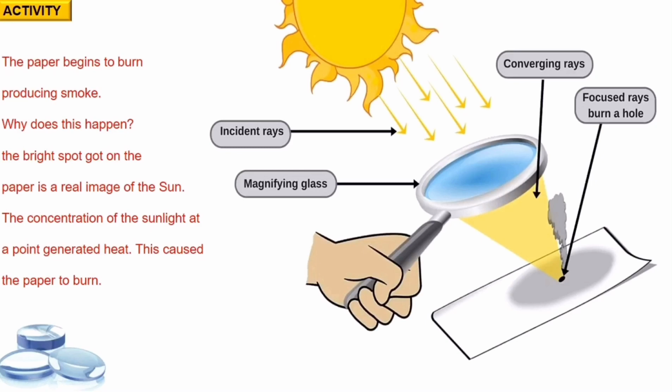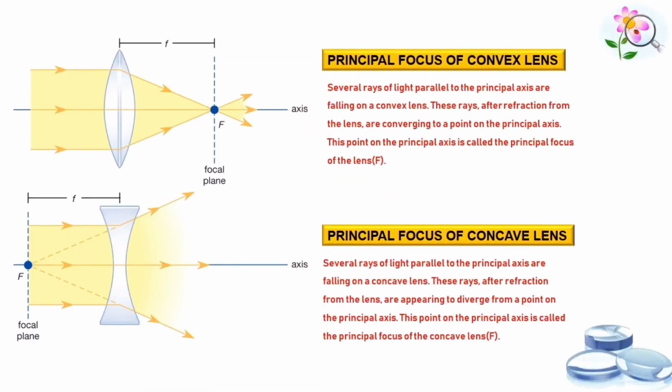The principal focus of a convex lens can be defined as follows: when a beam of light rays passing parallel to the principal axis gets refracted by a convex lens, it all gets converged at a point, and that particular point falls on the principal axis. That point is called the principal focus of the convex lens. A convex lens is otherwise called a converging lens.